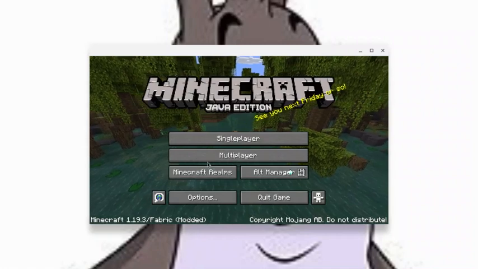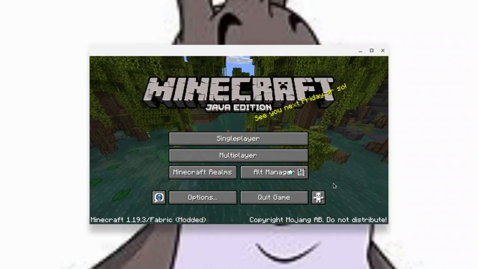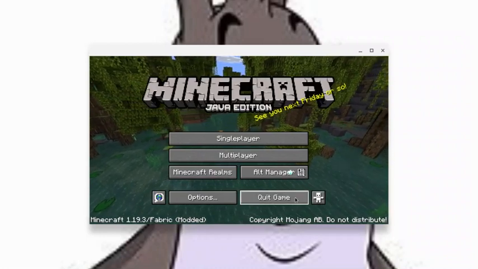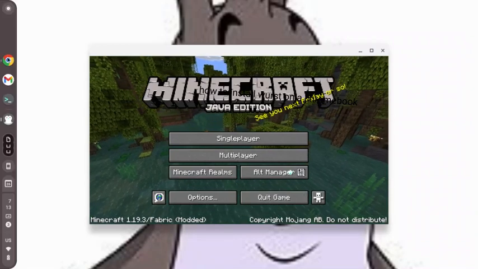Alright, so as you can see, Wurst is on. We have our alt. And you can open up the thing using left ctrl. No, right ctrl.